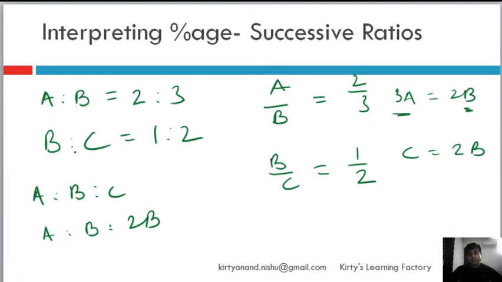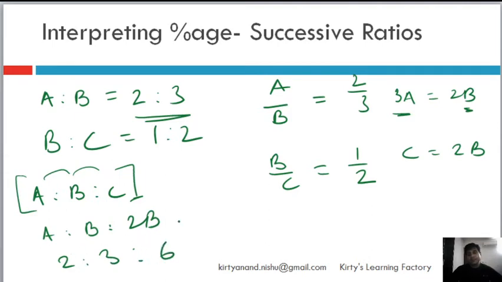Now I have converted basically this from 3 distinct units to now 2 distinct units. So now A is to B is to C is nothing but A is to B is to 2B. So A is to B is how much? It is 2 is to 3. Now this will be 2B, but B is 3, so it will be 6. So that will be the ratio.